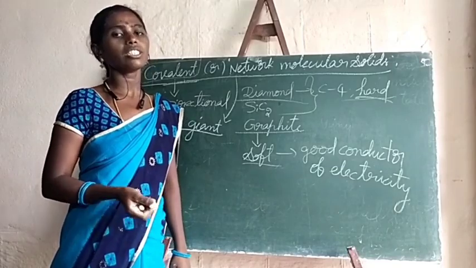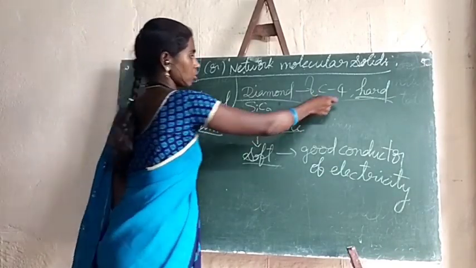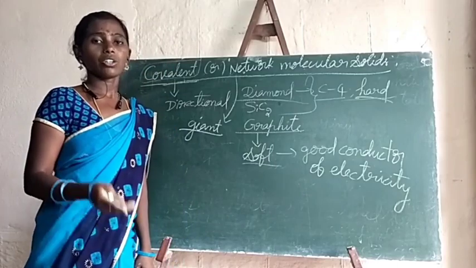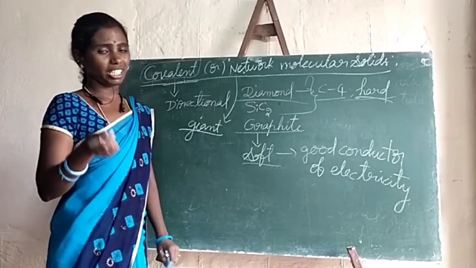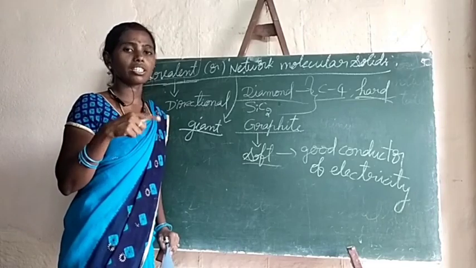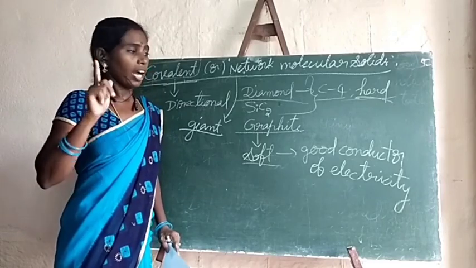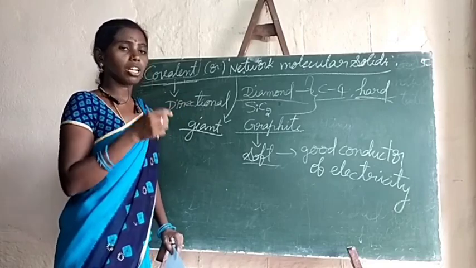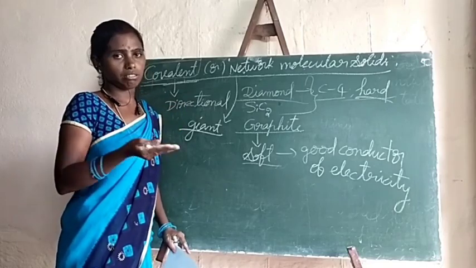What does that mean? Carbon valency is 4, as I told you. But in graphite, each carbon is linked with only 3 other carbon atoms, and the 4th electron will be free. Also, those carbon atoms are arranged in the form of layers.